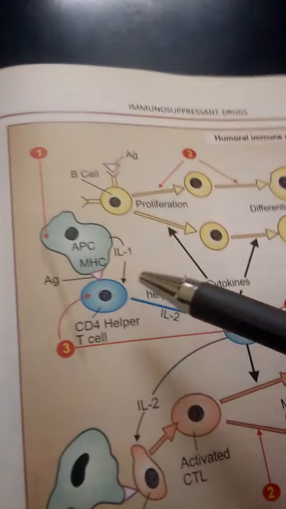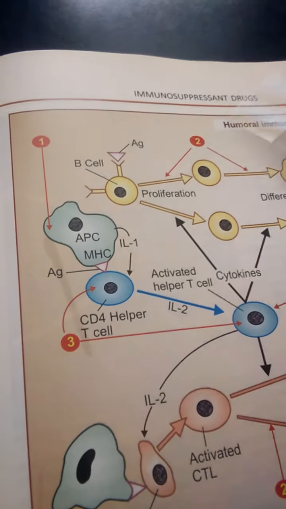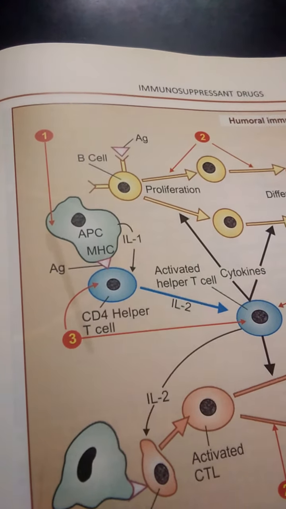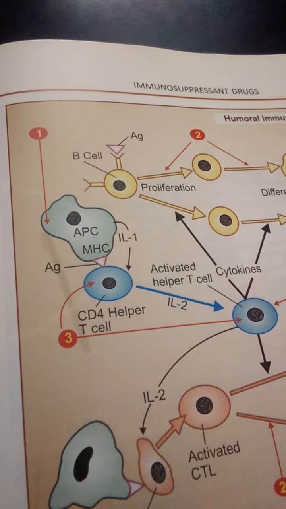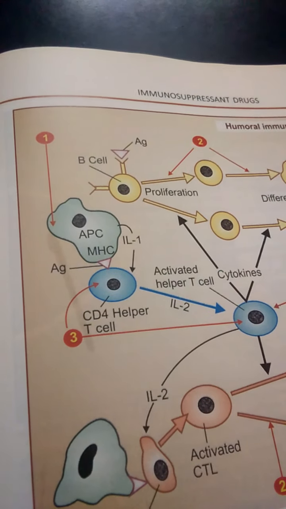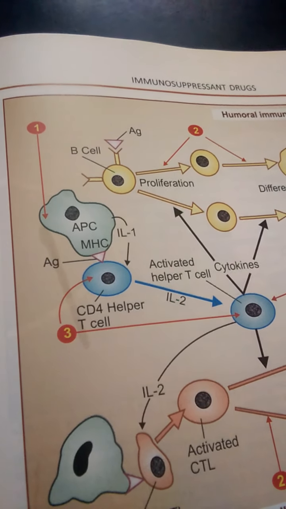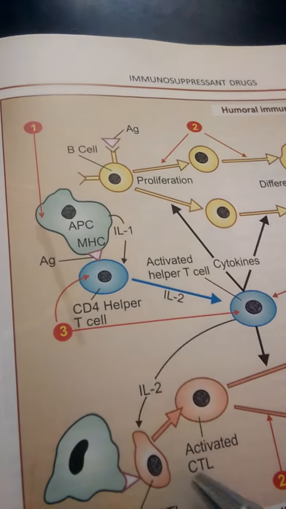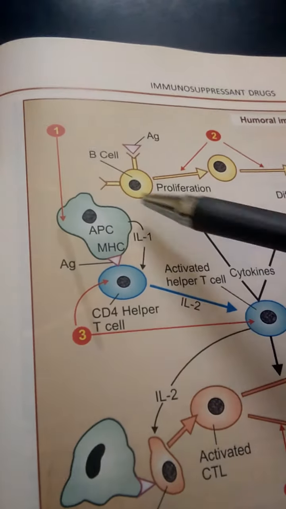Here this is the T cell, that is nothing but a T lymphocyte, a CD4 helper T cell. This is the humoral pathway, and this is the cell mediated pathway.